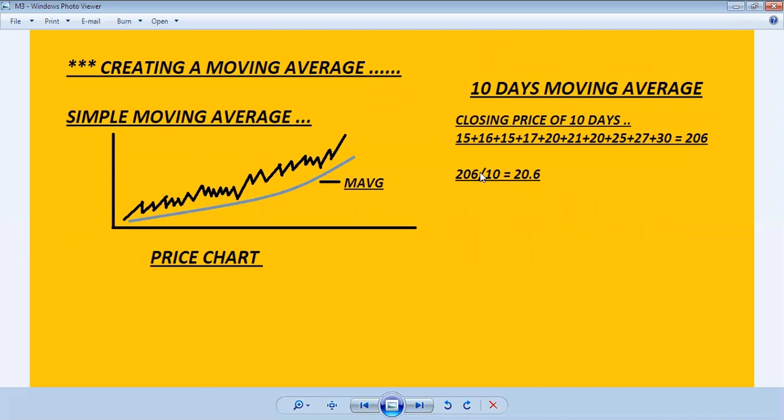How to calculate the 10 days moving average: the first day closing price is 15, then the second day 16, third day 15, fourth day 17, fifth day 10, sixth day 21, seventh day 20, eighth day 25, ninth day 27, and 30 is the last day, the tenth day. We add these values and the total comes to 206, and 206 divided by 10, the average value for 10 days comes to 20.6.